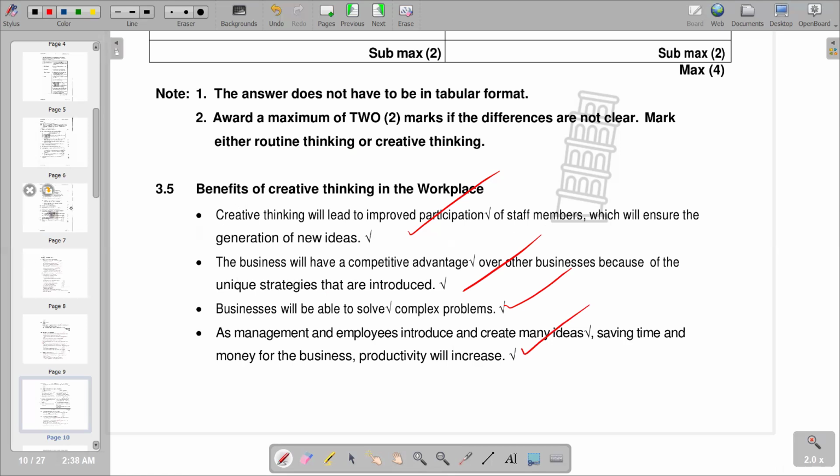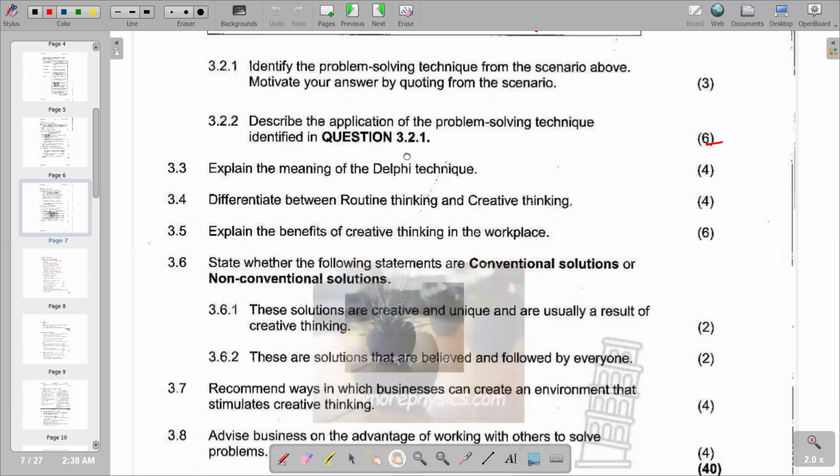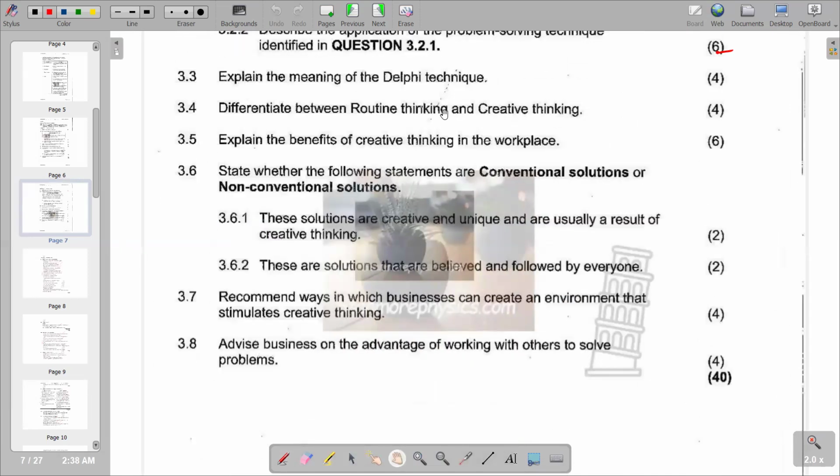We move on to the next part of our question, whereby it reads, state whether the following statements are conventional solutions or non-conventional solutions. So we have got 3.6.1 and 3.6.2. 3.6.1 reads, these solutions are creative and unique and are usually a result of creative thinking. So something that is original, obviously, is non-conventional. So here we have non-conventional for 3.6.1.